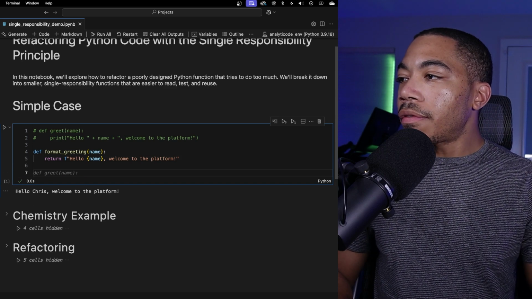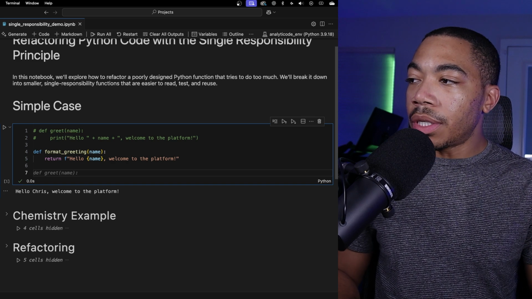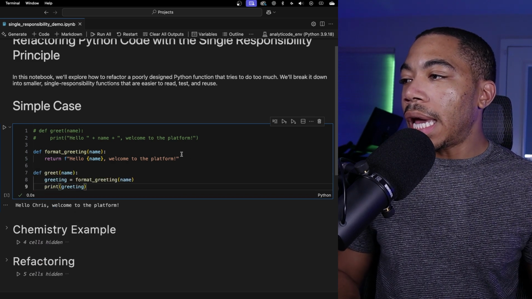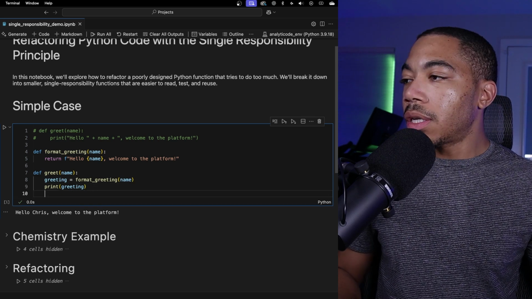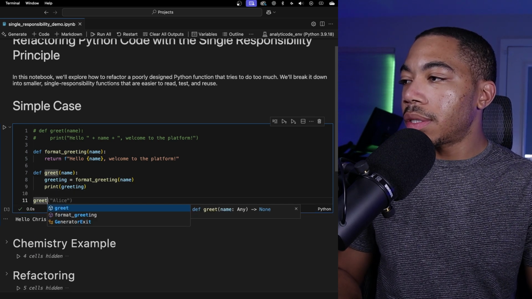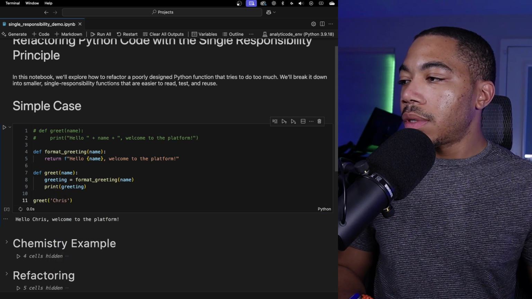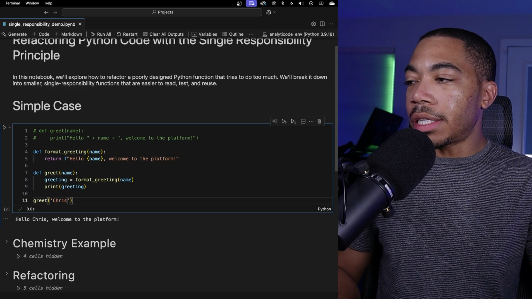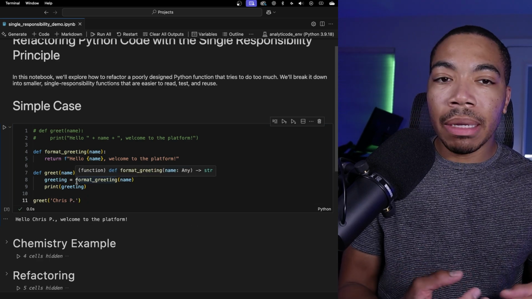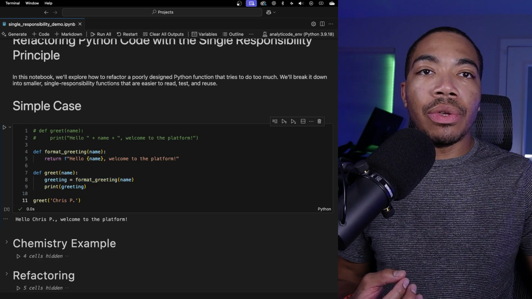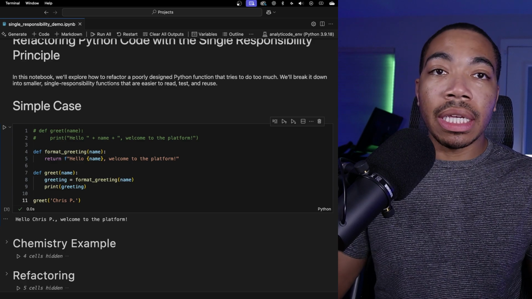Now, if I were to run format greeting, I won't get an output just yet. So what I want to do is make another function called greet, and it's going to take my format greeting and print the greeting. When I run this cell, greet Chris, you see that we get the same output. Let's say I just add Chris P so you can see the difference. We are getting the same output, but we have the benefit of being able to extend this code base and use it for additional functionality if we need to. But in this case, the result is the same.